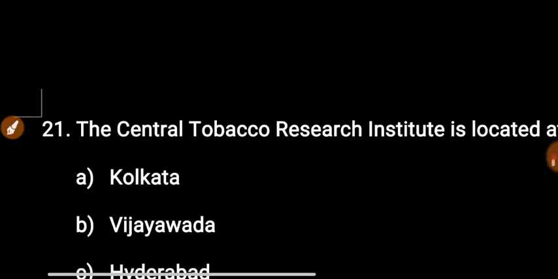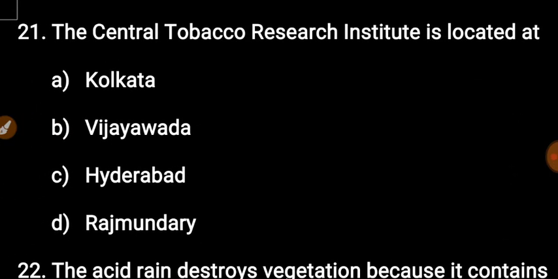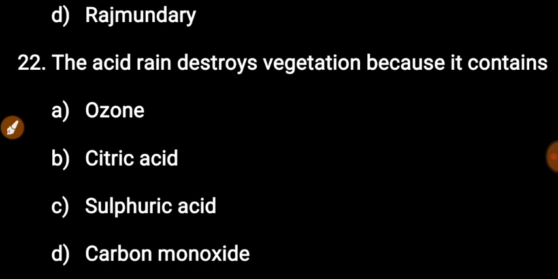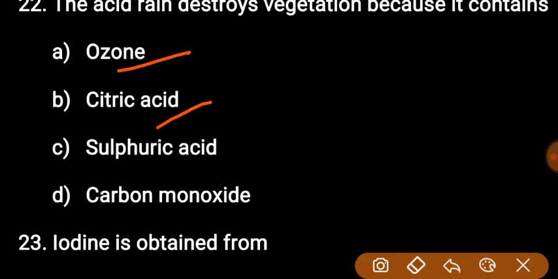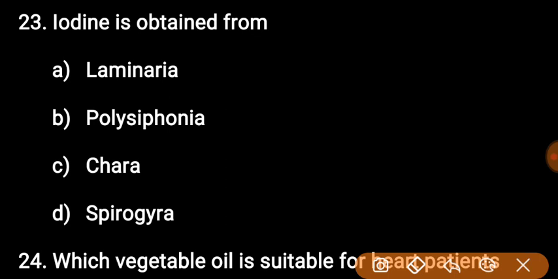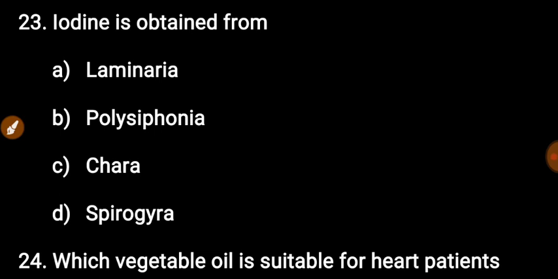Next question: the Central Tobacco Research Institute in India is located at. First option Kolkata, Vijayawada, Hyderabad, and last Rajahmundry. The right answer is Rajahmundry, option D. Next question: acid rain destroys vegetation because it contains ozone, citric acid, sulfuric acid, carbon monoxide. The right answer is option C, sulfuric acid. Next question: iodine is obtained from Laminaria, Polysiphonia, Chara, Spirogyra. Iodine is obtained from Laminaria.